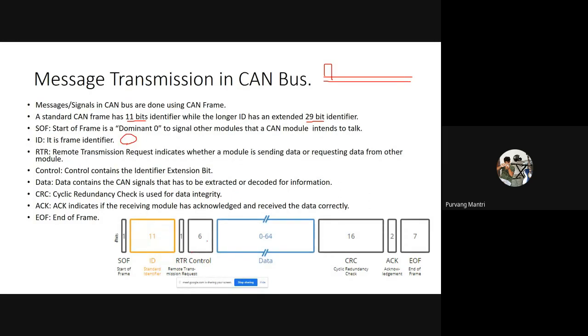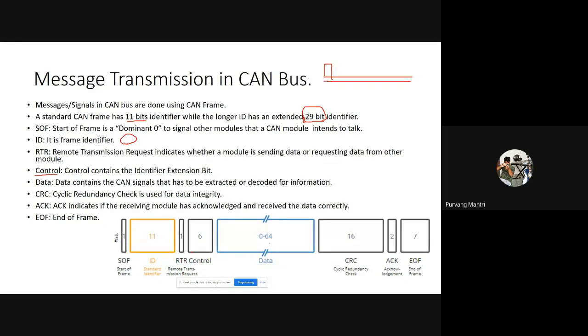It is 6 bits in the message frame. So this remote transmission request indicates whether the node or the microcontroller is asking for data or it is sending the data. So this denotes that. Then we have the control. The control contains the identifier extension bit. So if the message identifying number is more than 11 bits, which comes between 11 to 29 bits, then we have to make it aware that this is an extended frame, and this is done with the control part of the message frame. Then after control we have the data part.